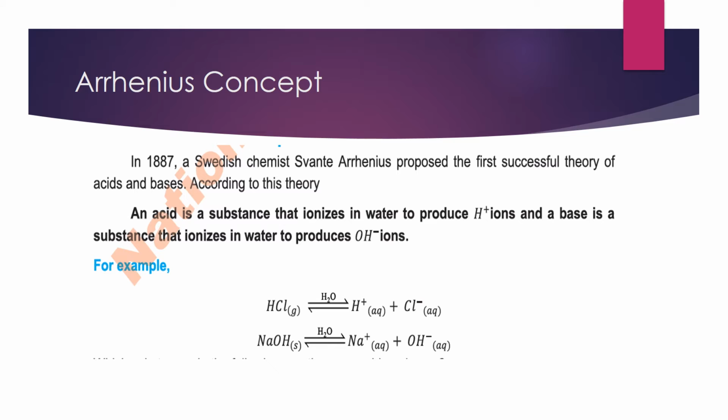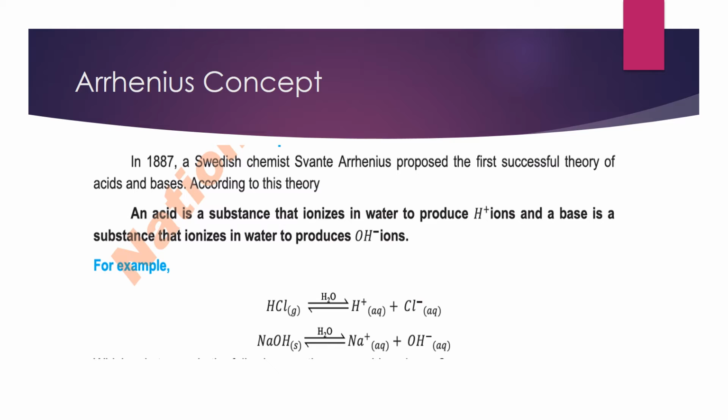Now what does ionization mean? It means when you dissolve the substance in water, it will split into cations and anions. It will produce positive and negative ions. Just like you can see the example here of hydrogen chloride. When hydrogen chloride is dissolved in water, it produces hydrogen ions, positive ions, and chloride, negative ions. In the same way, sodium hydroxide, when dissolved in water, produces sodium positive ions